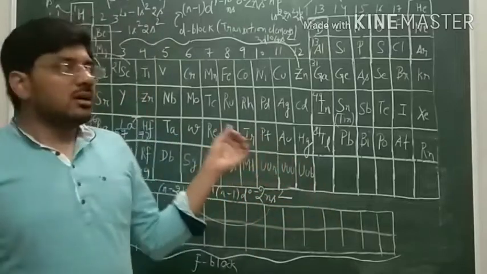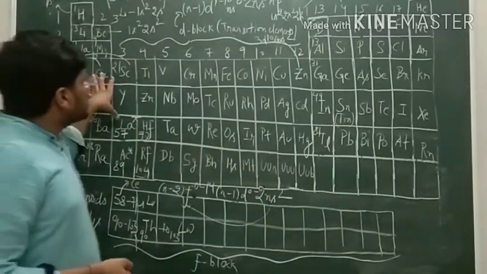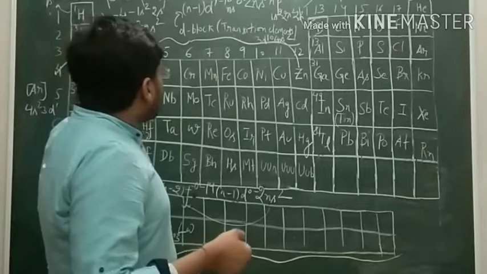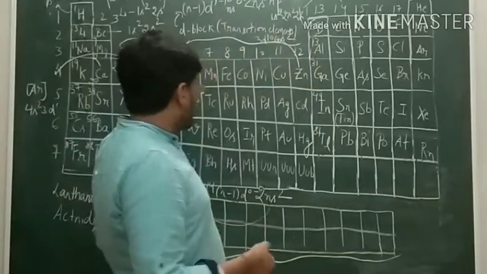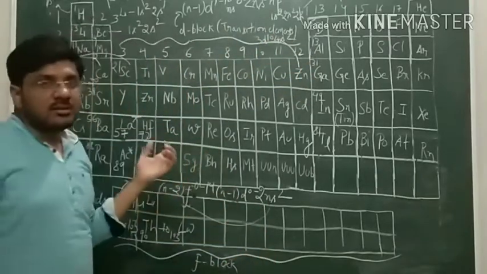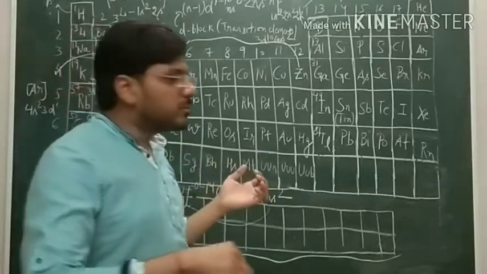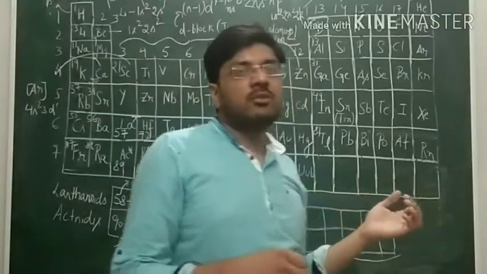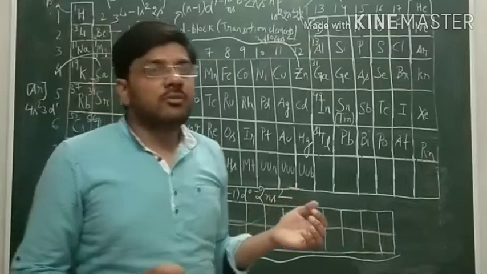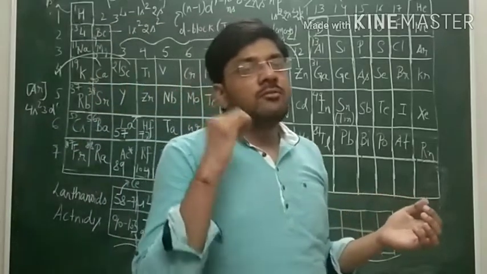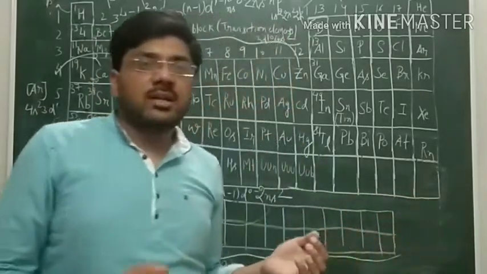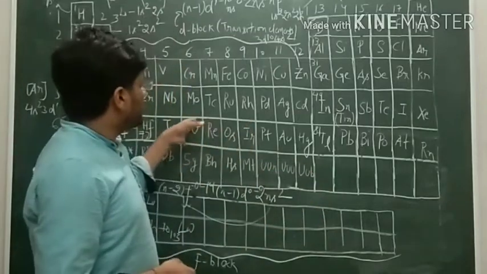So this ends our classification of elements into s block, p block, d block and f block elements. This modern periodic table we have to remember very carefully, because it helps us in the future in inorganic chemistry and it forms the basis of inorganic chemistry.